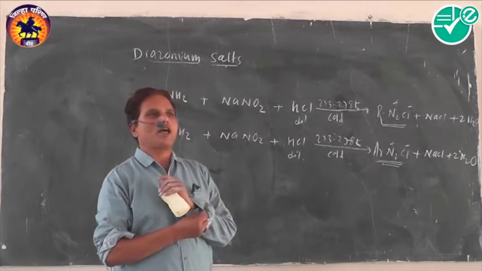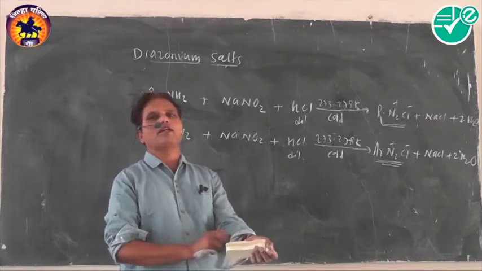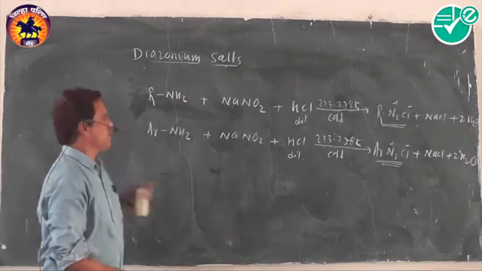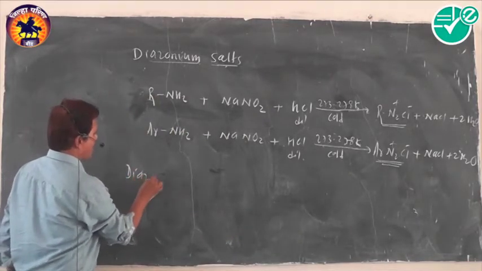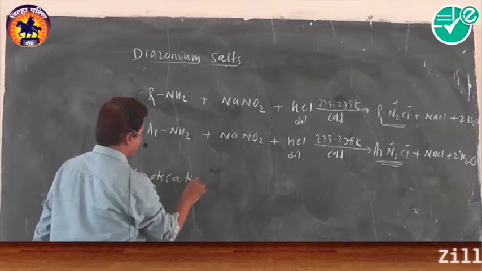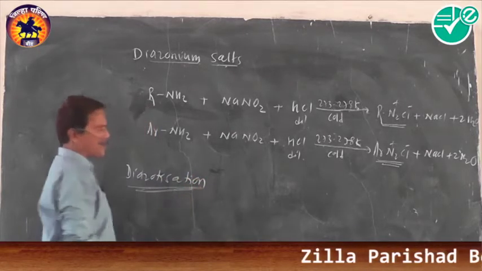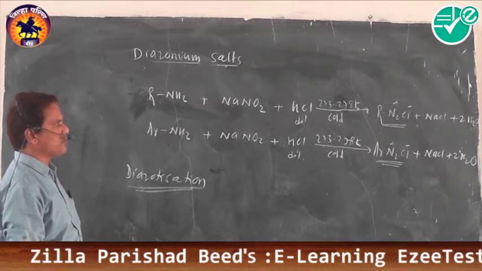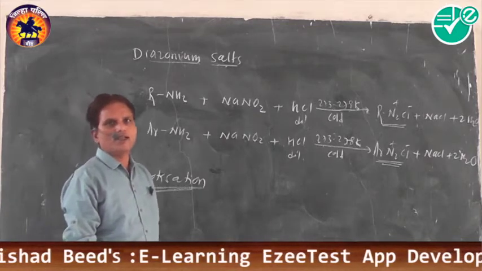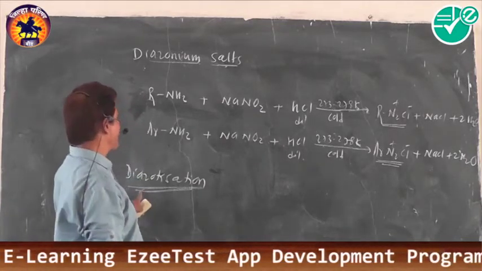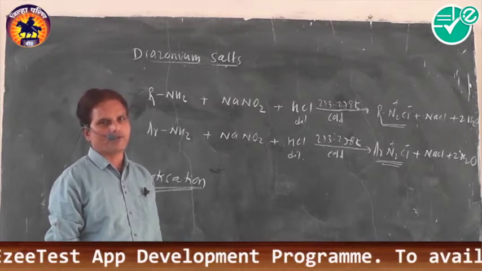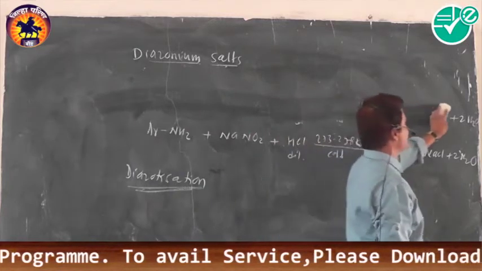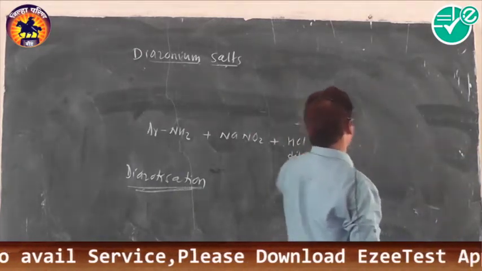Overall, the reaction in which either aromatic or aliphatic primary amines are converted into diazonium salt is simply called the diazotization reaction. What is the name of the reaction? Diazotization reaction. The reaction in which aliphatic or aromatic primary amines, when treated with sodium nitrite and dilute HCl at cold condition, form diazonium salts is called diazotization reaction. You can see some of its important characteristics.